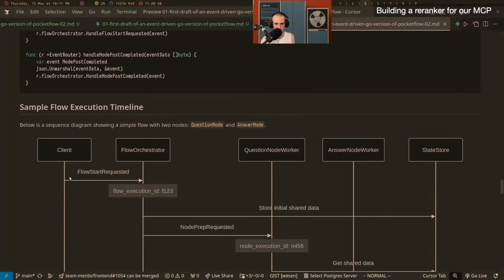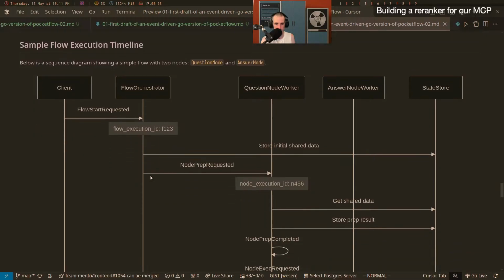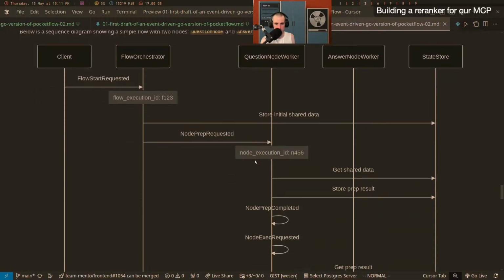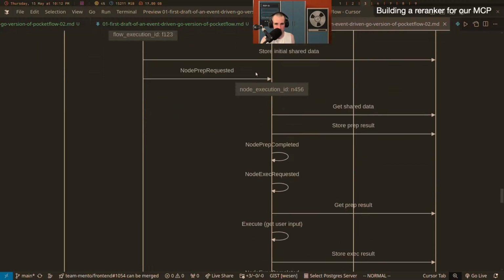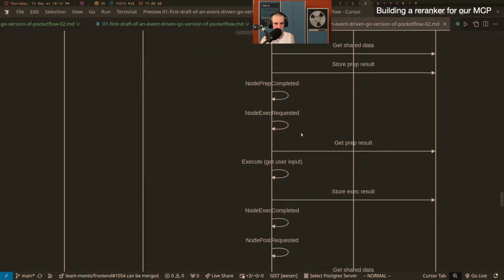So you as a user start a flow. It creates a flow execution ID, right? That I mentioned. It then says, please question node, please execute this. So this message at this point always has the flow execution ID and always has the node execution ID, right? It does the prep completed, which then it listens to itself and does the node exec requested.